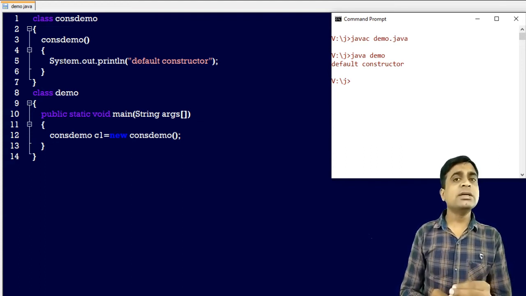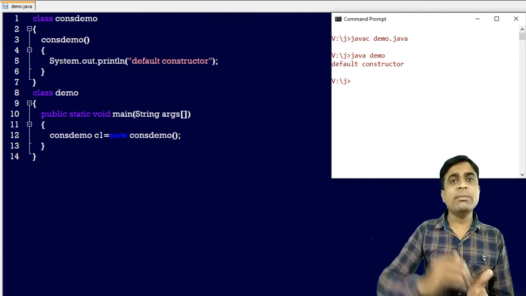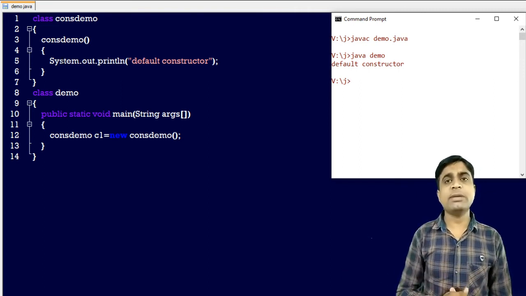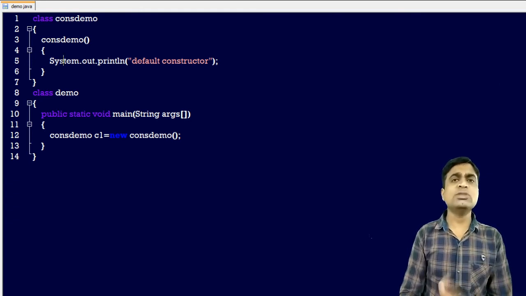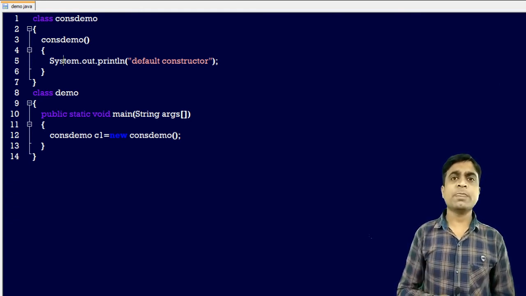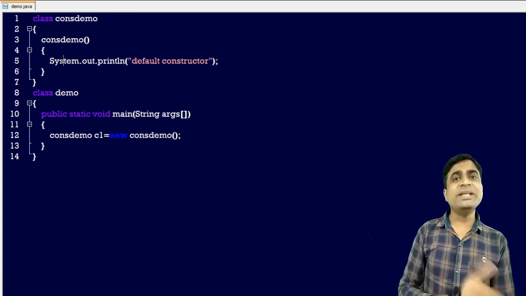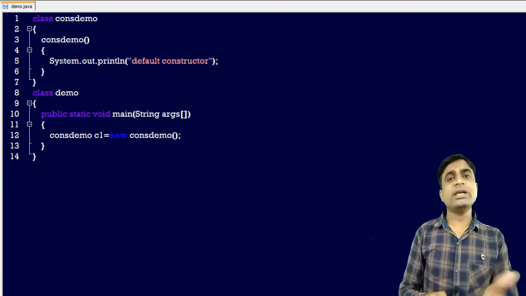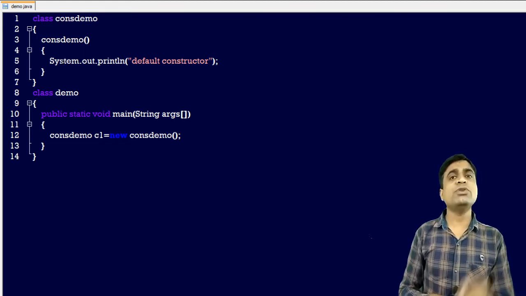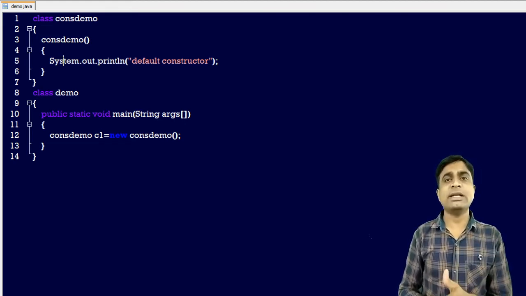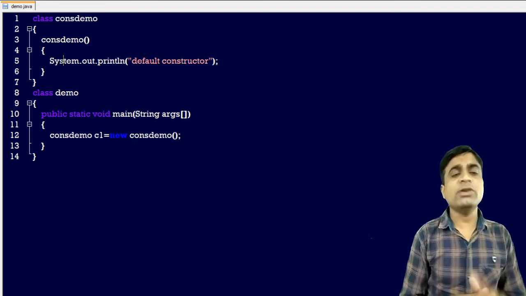In a method we need to call like m1.add with different parameters, but in the constructor case there is no need to call it, it will be called automatically. So what is the advantage of the constructor? Suppose you want to initialize the value of a variable, you directly call the constructor. But in the method case, suppose you have not called the value setter method, then it will get a default value. I will show you with an example.